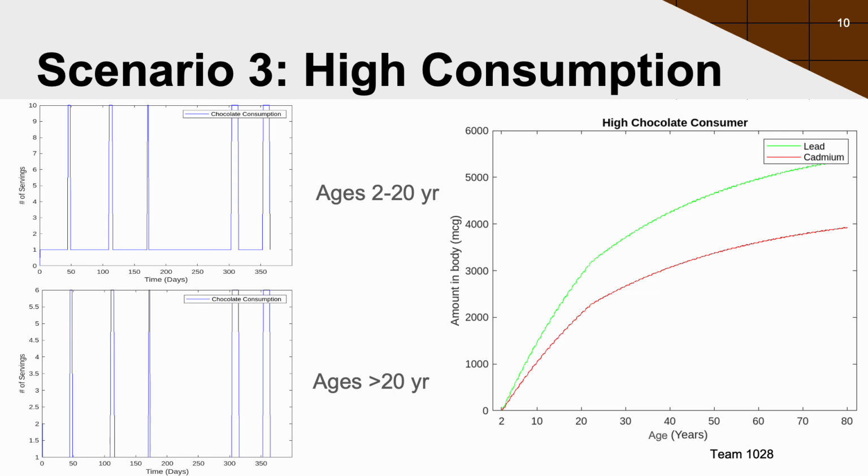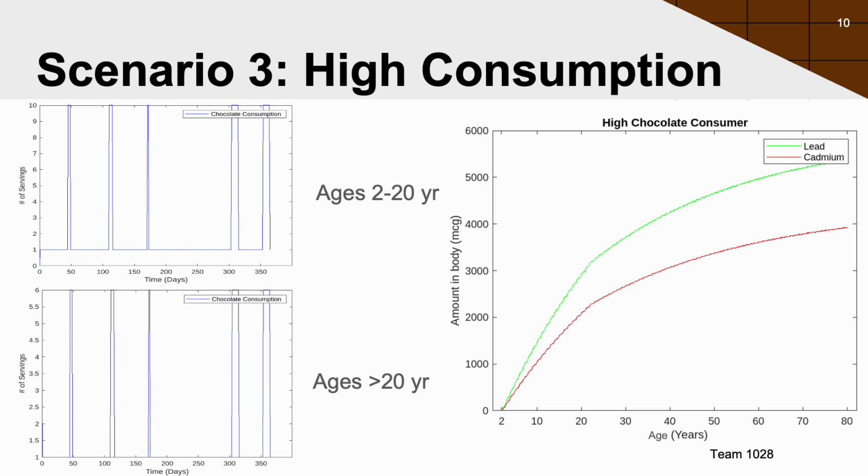In scenario 3, which represents high chocolate consumption, both age groups consume chocolate much more frequently than in the previous two scenarios. On an average day, individuals in both age groups consume 1 serving of chocolate. During the holidays and birthdays, consumption was doubled from the average consumption. As in the previous scenarios, the accumulation graph for both lead and cadmium follows the same general shape. However, the final accumulation values after 80 years differ significantly from those in the low and average consumption scenarios.